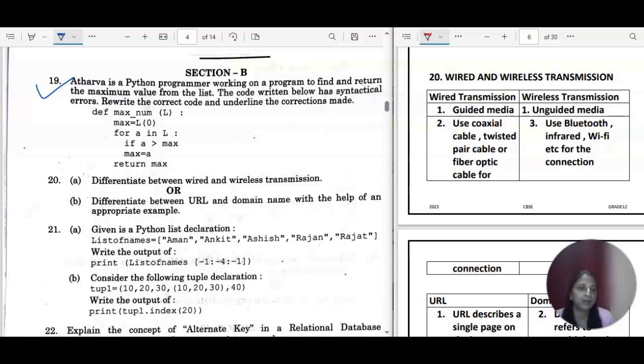Okay. In the wireless, you have multiple ways, like Bluetooth, infrared, microwaves, Wi-Fi connections, etc. for the connection. So this is for the wired and the wireless transmission.